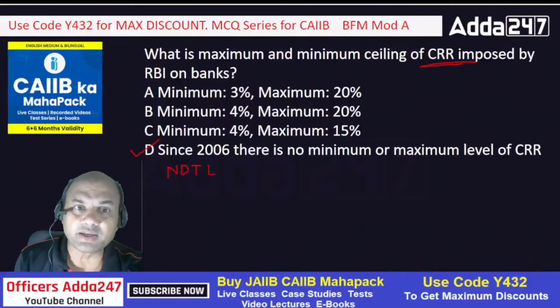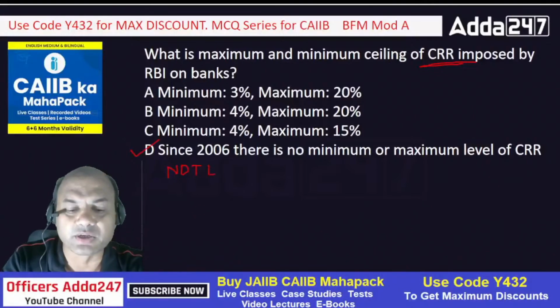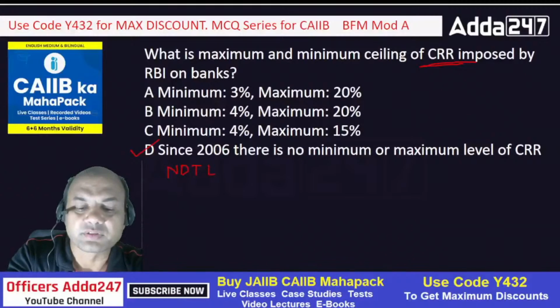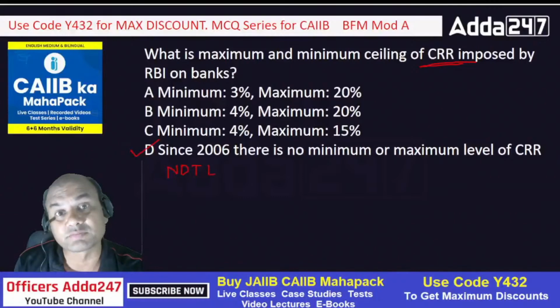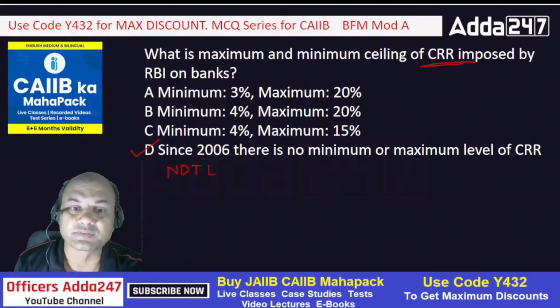Remember, in NDTL all the elements that are included have to be studied. See here, NDTL includes demand liabilities, then current deposits, demand drafts, balances in overdue FDs, and the demand liabilities portion of savings bank account.